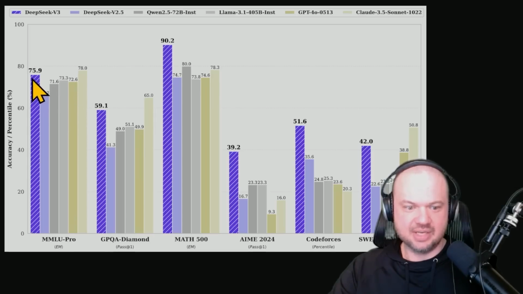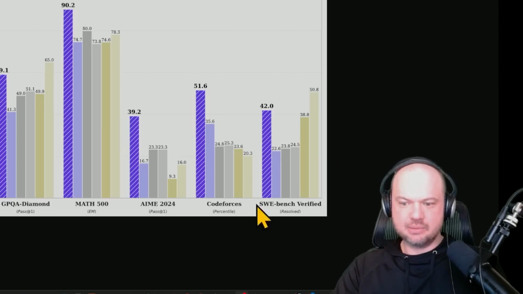So it beats it out in the MMLU Pro, GPQA Diamond, Math, AIME. So this is the high-end math competition. Codeforces is absolutely staggering, right? It's head and shoulders above everything else, almost double what most of the other models are getting. And finally, here we have the SWE bench.